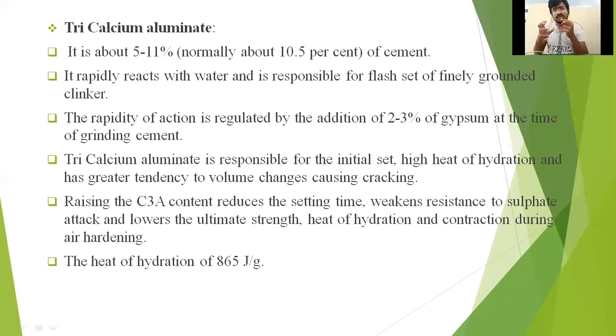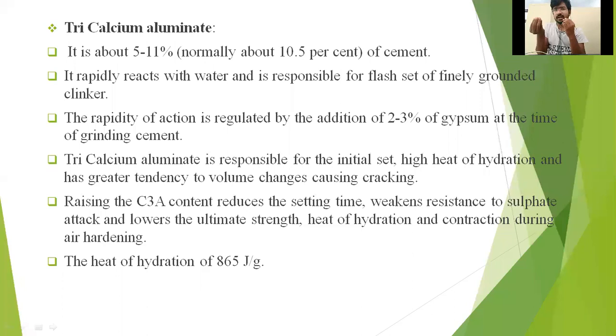Why is this happening? Because you have added 2 to 3% of gypsum. Flash set means becoming hard within seconds. If it becomes hard, you cannot change the shape of the material.